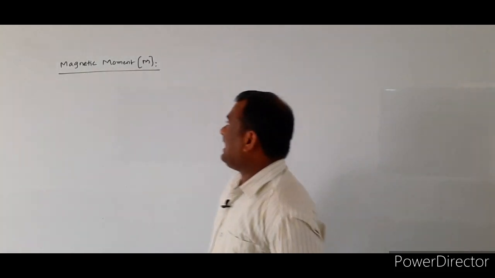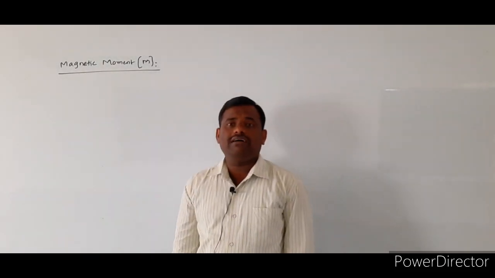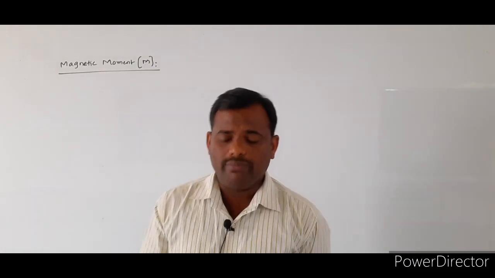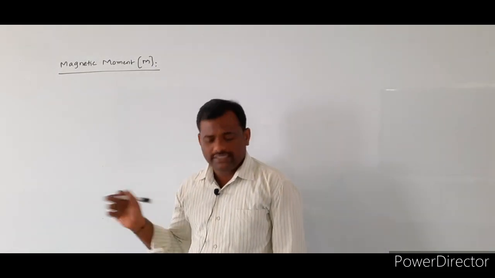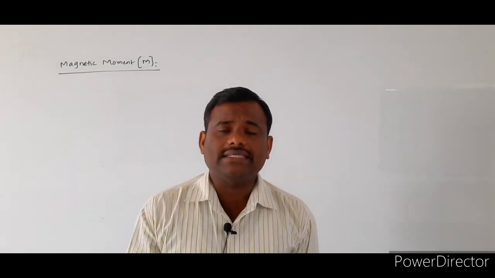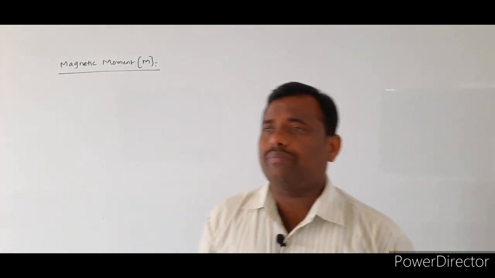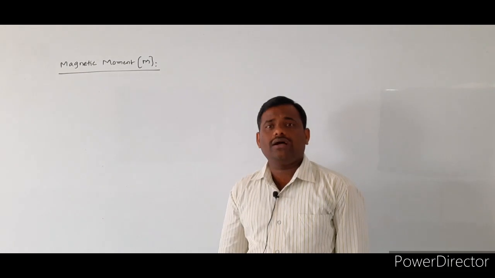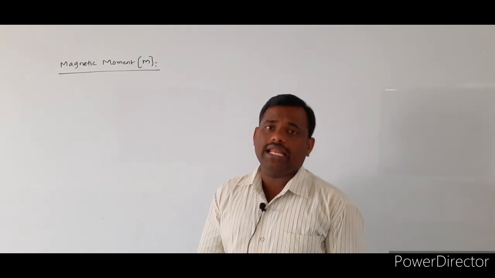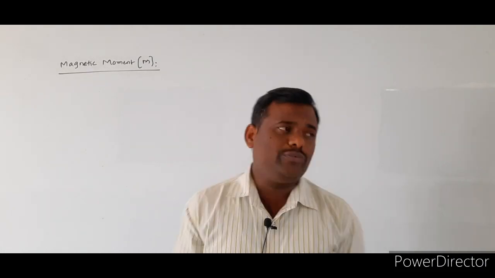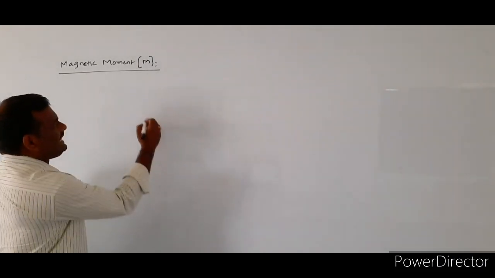The next topic is the magnetic moment of a given bar magnet. It is very important. Before discussing the magnetic moment of a given bar magnet, we will once again recall the electric dipole moment in electrostatics. What is an electric dipole?